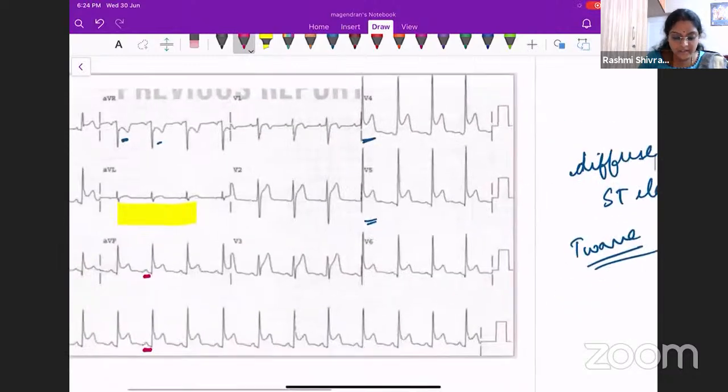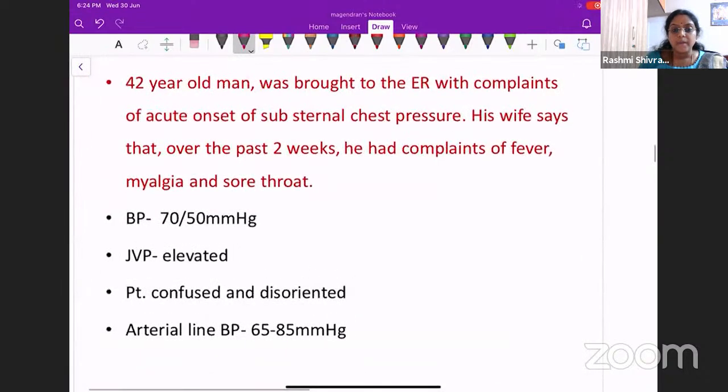So this patient, given the history, is having a fever, he's having a viral prodrome, and he's also having substernal chest pressure. What are the other things that you will find in pericarditis? The patient can have chest pain, he can have a pericardial friction rub, pericardial inflammation, pericardial effusion. If the effusion becomes very severe, he can have a cardiac tamponade as well. So all these go hand in hand in a sequence. You should be able to identify the pericarditis and treat it so that there are no complications.